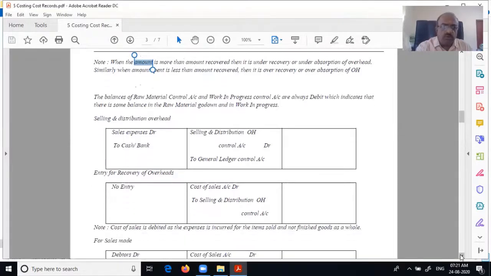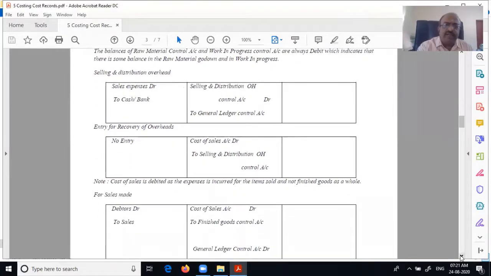Now let's move on. Selling and distribution, exactly like your factory overhead and admin overhead. That part of it is anyway the same. Instead of factory overhead, it is selling and distribution overhead. Sales expense to cash and bank and financial, selling and distribution to general ledger. But what is important is the recovery part, there's no entry here. Here it will go to cost of sales, selling and distribution.